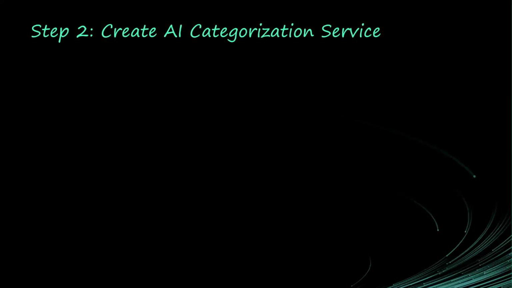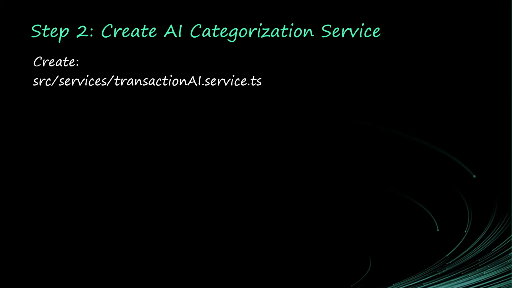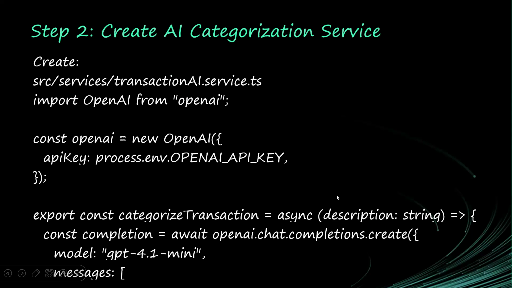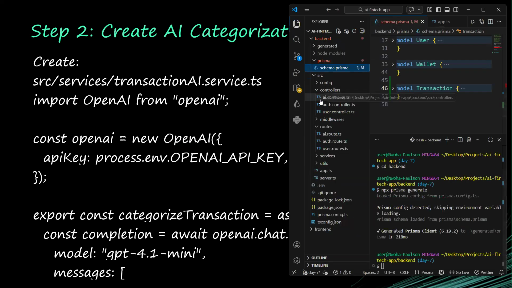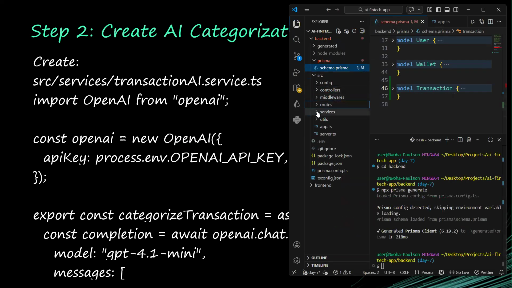The next thing we have to do is create a service that will categorize our transactions. So go to the services folder, create a transactionAI.service.ts, and then get this code on board. So I will go to services. I'll create a file and I will call it transactionAI.service.ts. Okay.